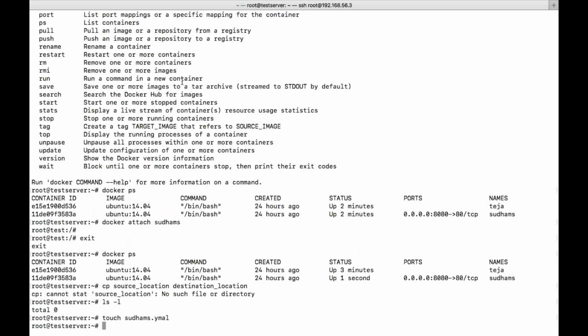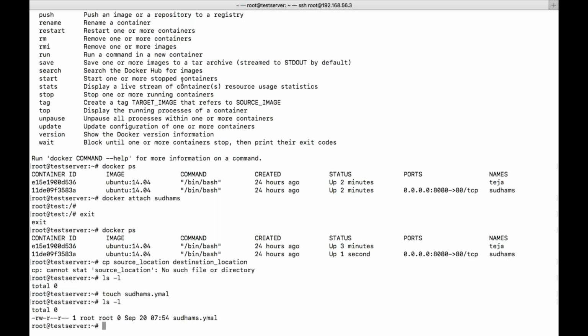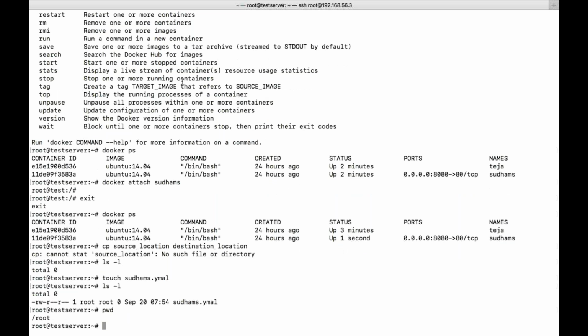Now I want to copy this file from this particular location. It is under the /root directory: there is a file called sudams.yaml, and I want to copy it somewhere else. Copy means it will be present here as well as in the destination. If you want to copy with the permissions, then we need to give -p. We can give -r for recursive: if there is a directory with some files and directories under it and you want to copy that parent directory, then we give -r.